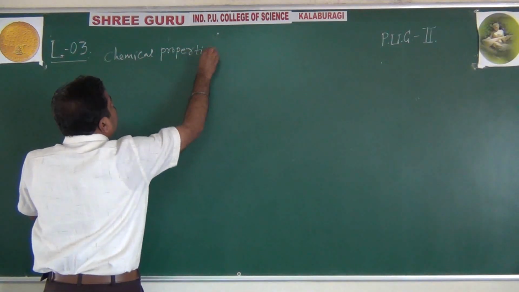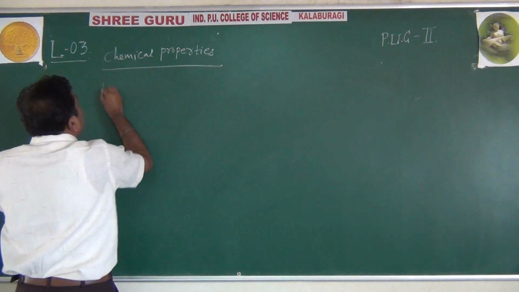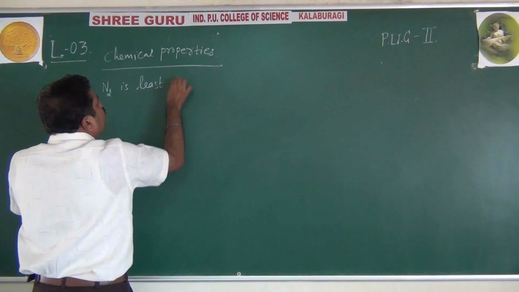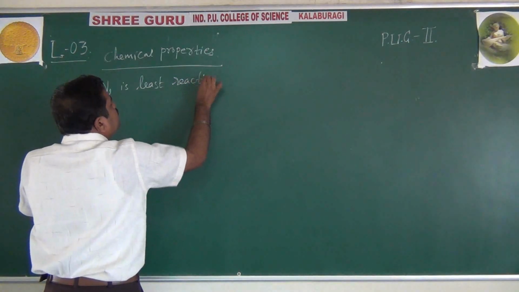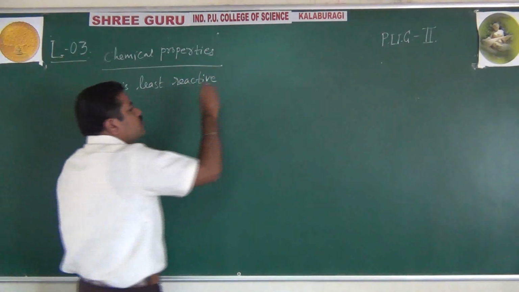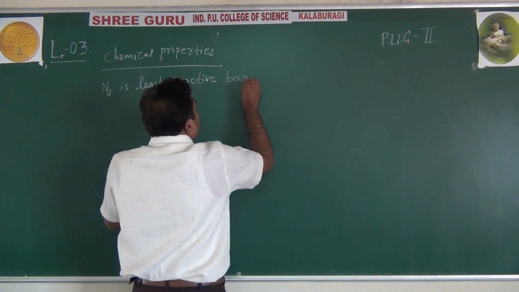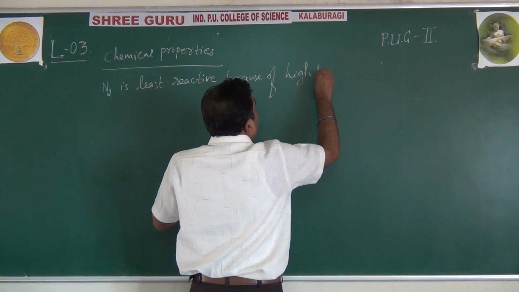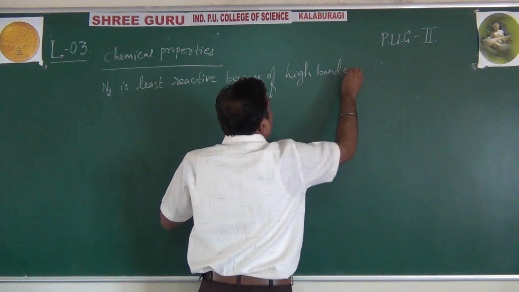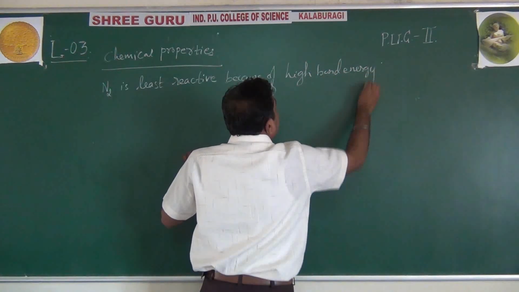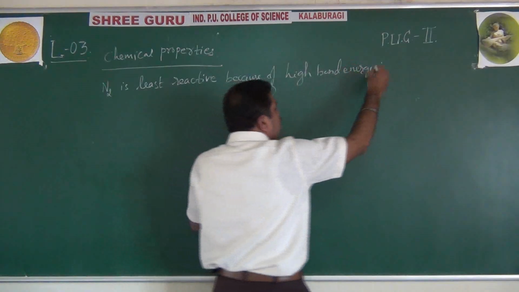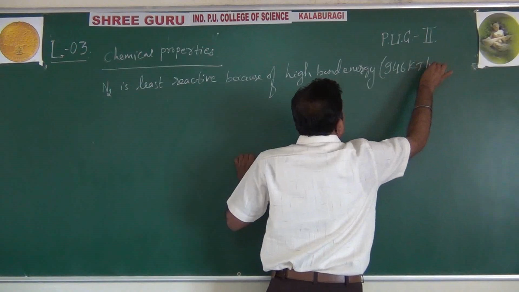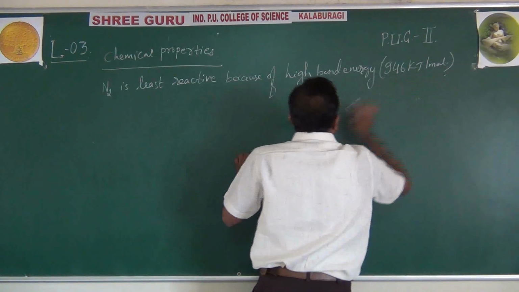Please students remember, N2 is least reactive. Why? Very important, one must know. Because of high bond energy. High bond energy of how much? 946 kilojoules per mole. So what is this bond energy, sir?